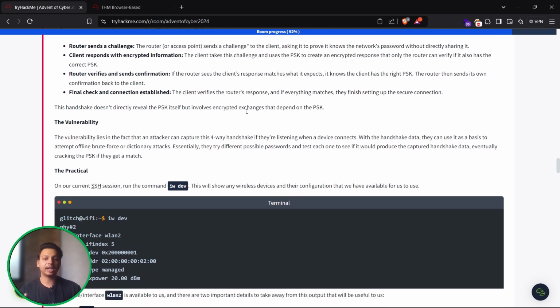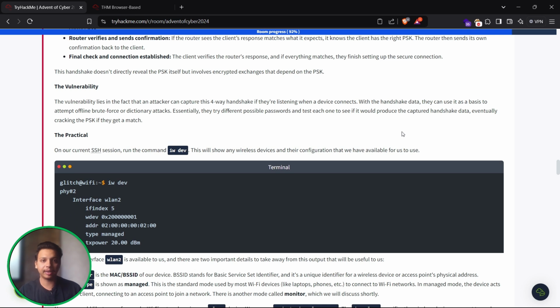Final check and connection established. The client verifies the router response, and if everything matches, they finish setting up the secure connection. Now there is a vulnerability over here.